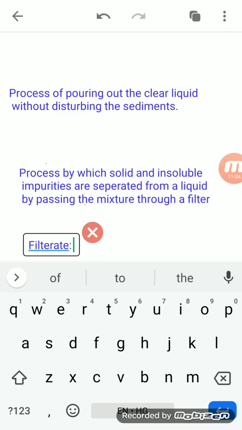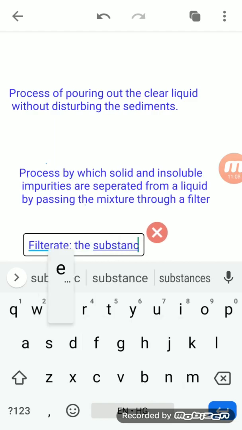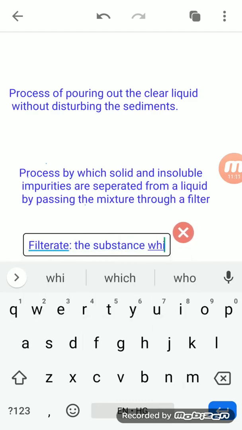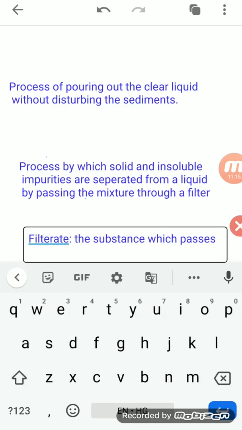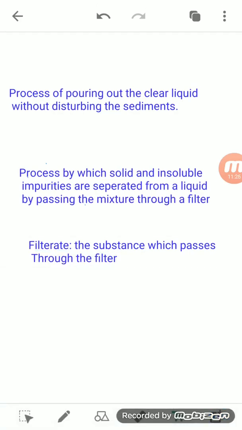So we can define filtrate as the substance which passes through the filter.